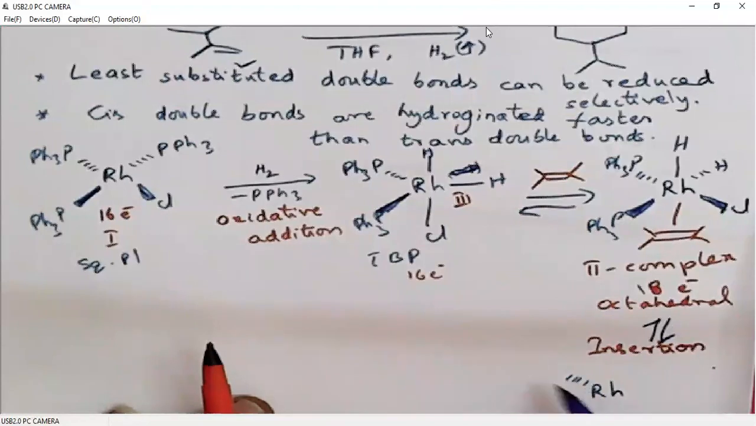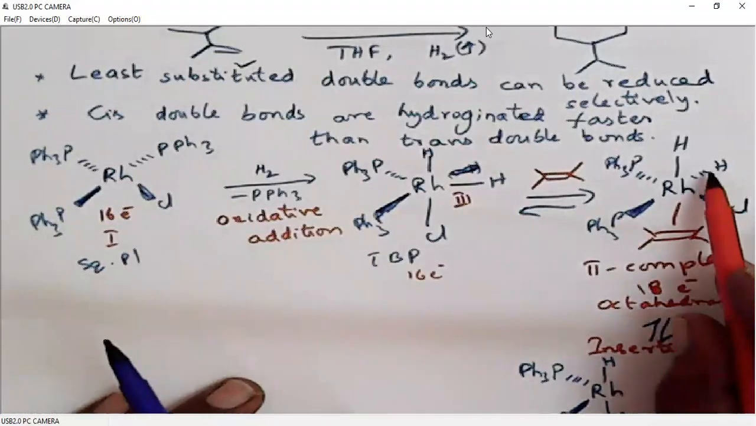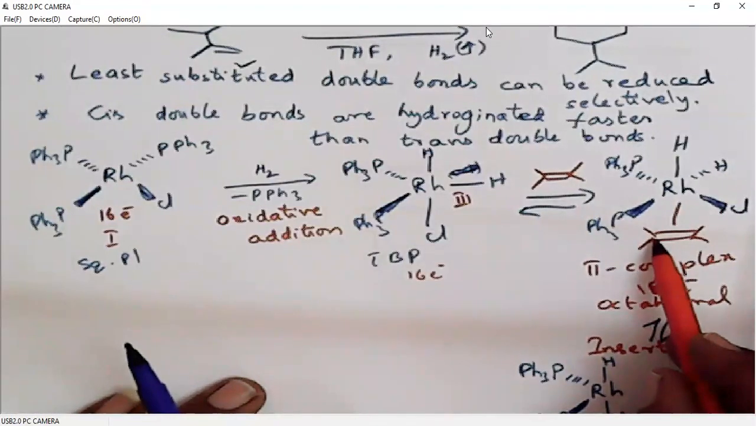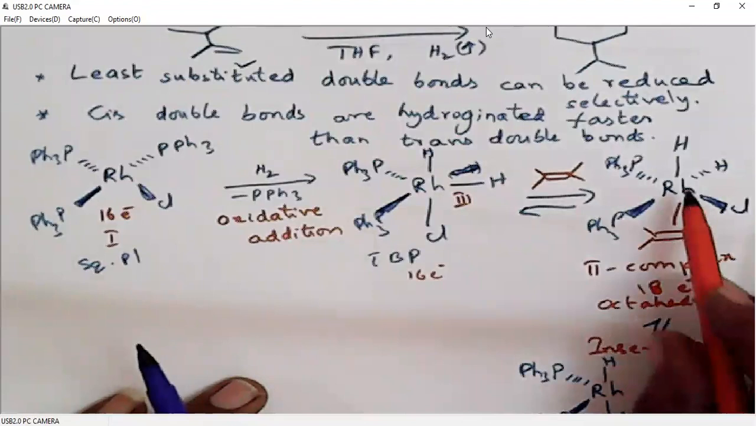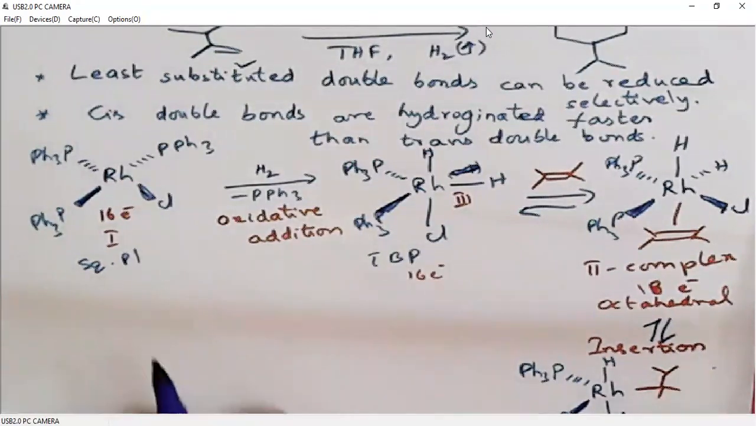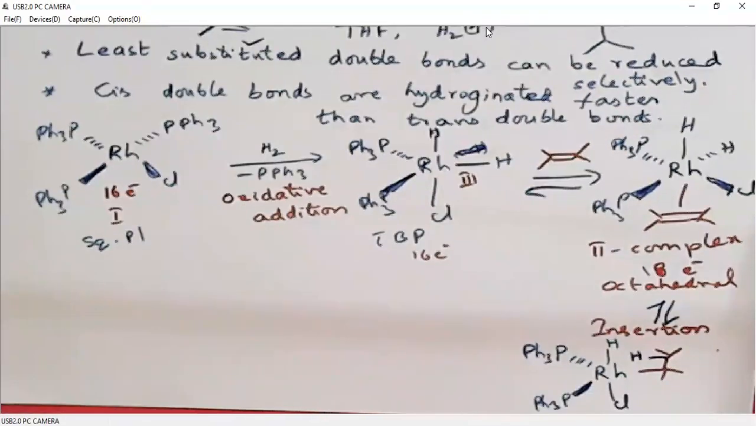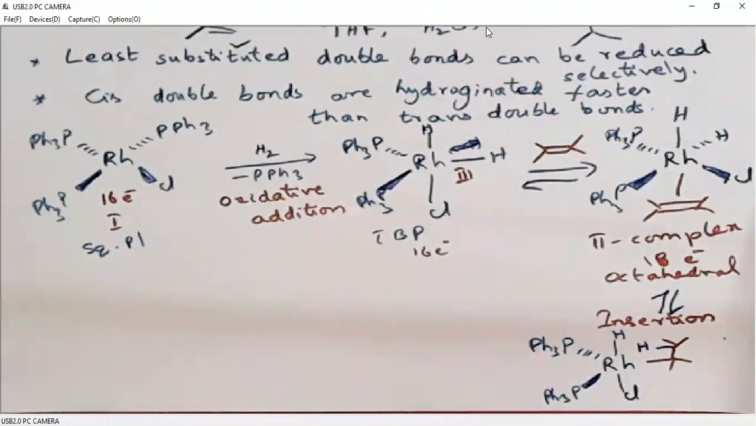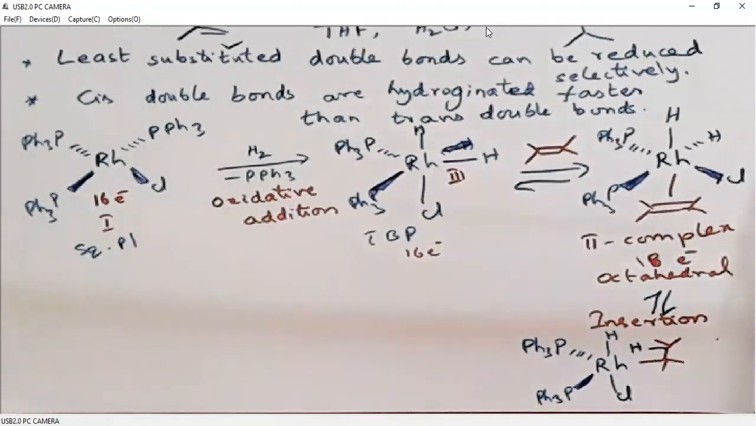Rhodium, triphenylphosphine, hydrogen is there, then chlorine, then one of the hydrogen will come and attach on one side of the alkene, and on the other side it will form a bond with rhodium. So we will have a bond like this, and we have hydrogen attached here. So this is a sigma complex.